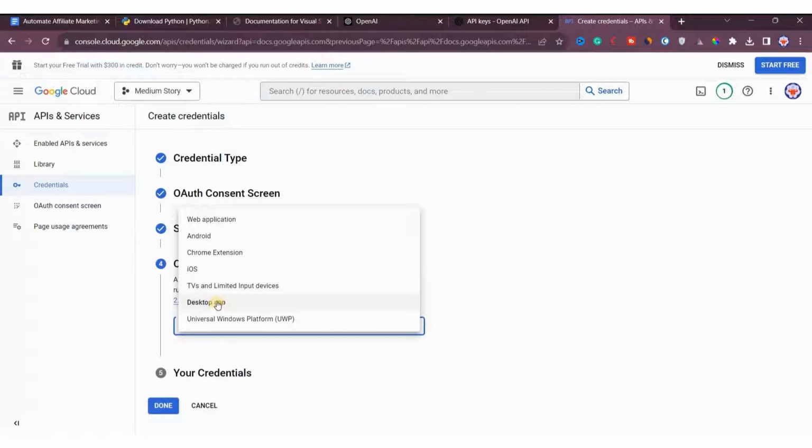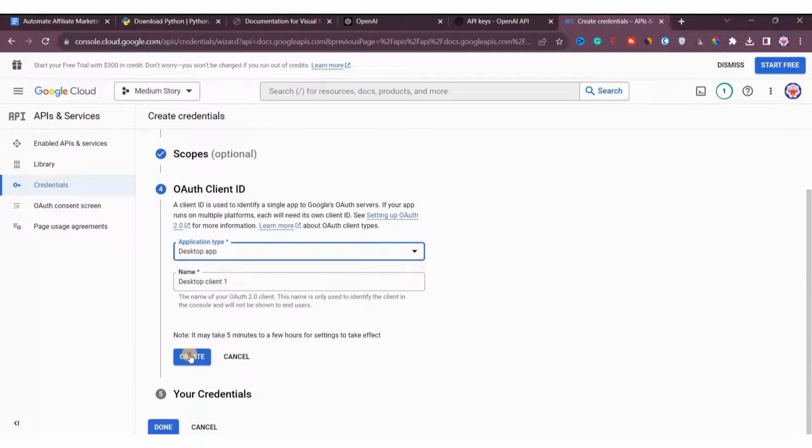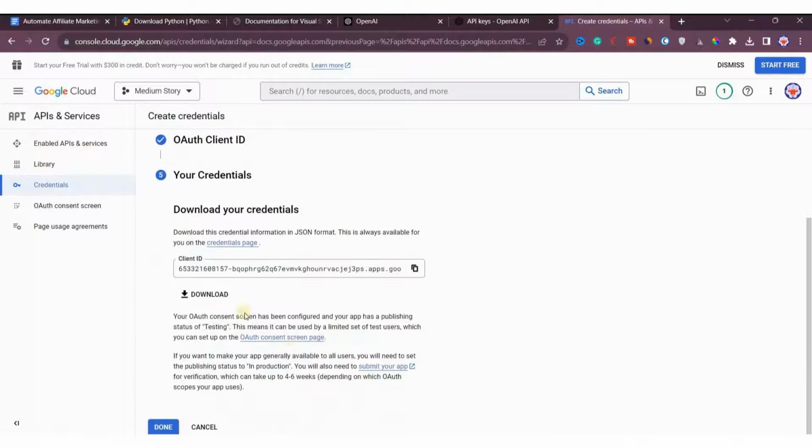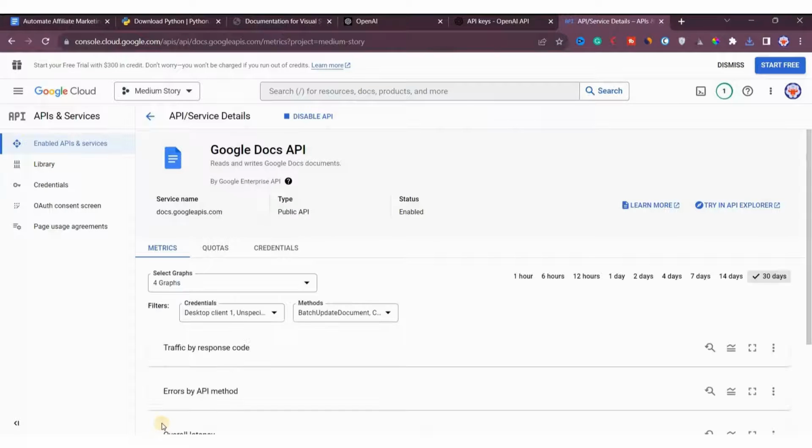It's a desktop app. Okay, then you will click on create, right. After that you have to download this one. Okay, you can simply click on download. I'm hiding this one because someone can use my API, so I'm hiding this, but you have to download this one. Okay, then you click on done, and you are done with this. Your Google API is created, right.